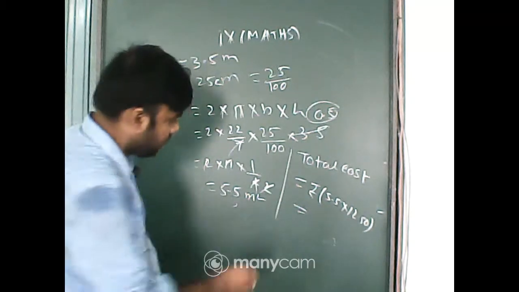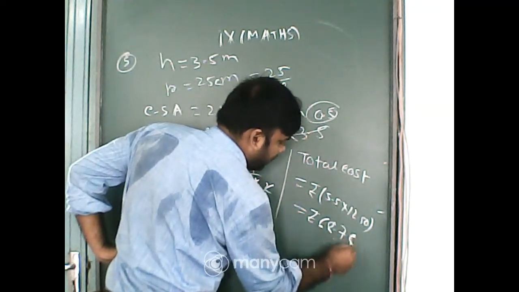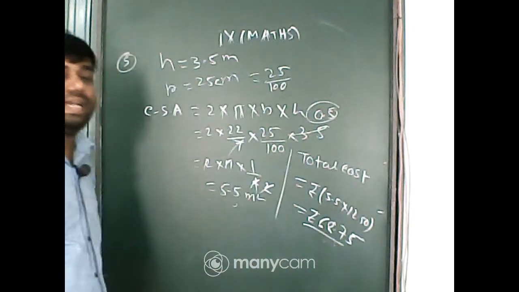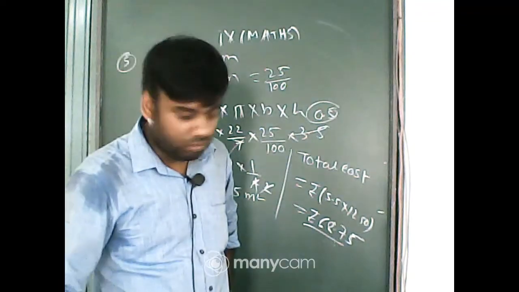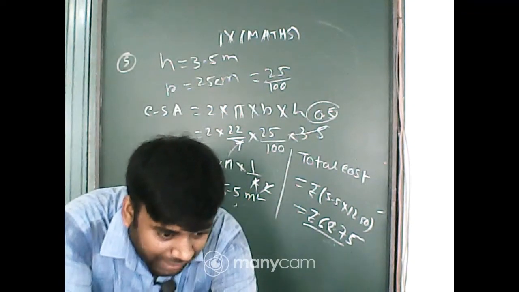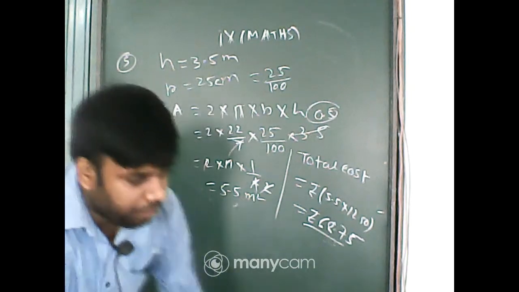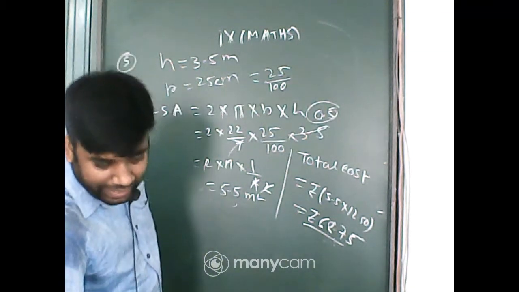Yes, right answer, rupees 68.75. It is the cost of painting the pillar. Got it, everyone? Okay, anyone have any problem? Tell me quickly. If you have any problem, you can ask me without any hesitation.